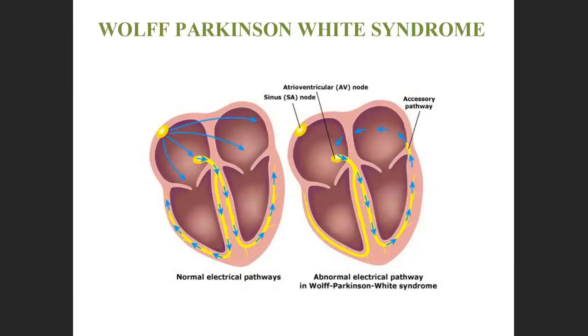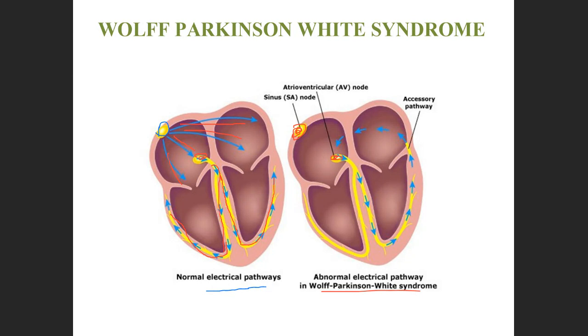So if you see in this picture, in the normal electrical pathway, the impulses are generated from the SA node, they travel to the atria, then they travel to the AV node. From the AV node, they go to the bundle of His and then to the Purkinje fibers. But in this syndrome, what is happening? The impulses are not starting from the SA node. They are starting from the AV node.